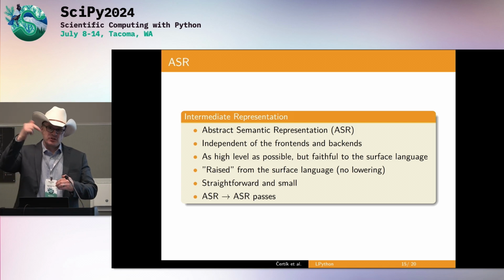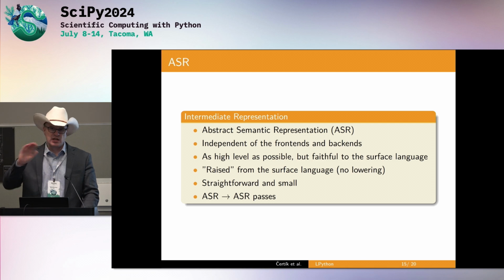It needs to be faithful to the surface language, meaning we do not lose any semantic information. We do not do any lowering. We represent every feature from the language faithfully in ASR.